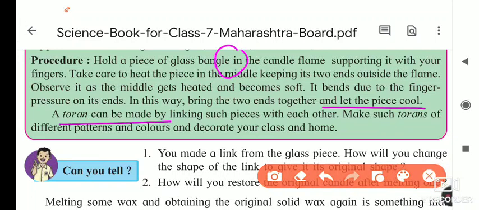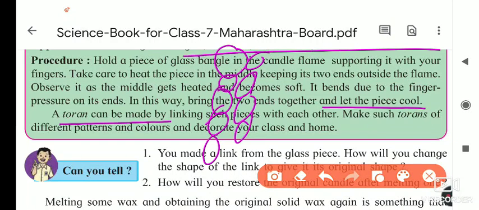You see that in older houses they make torans of this type from bangles, by joining bangles of different colors together. They make torans for the home.